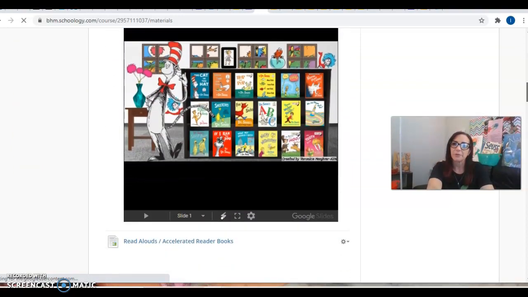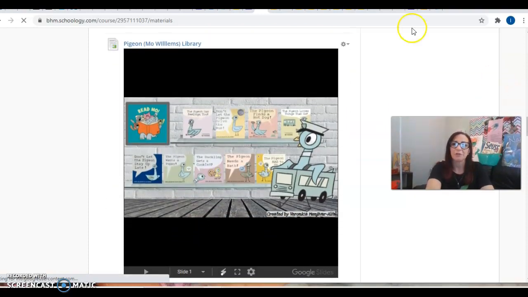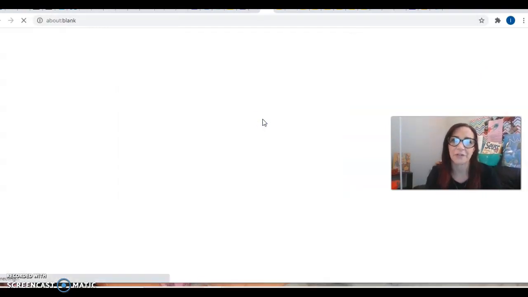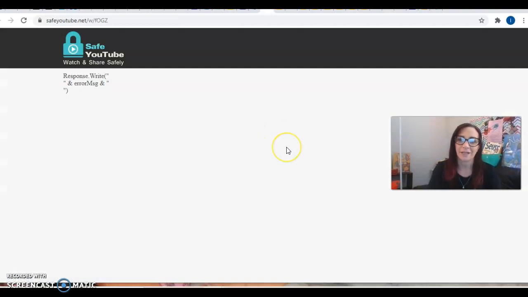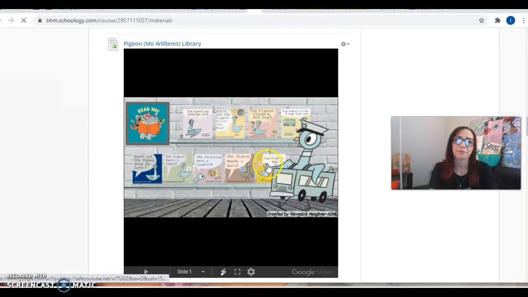These are all Dr. Seuss books and the Pigeon books. And what you would do, if you wanted to read The Pigeon Finds a Hot Dog, is click on that, and it would take you to Safe YouTube, which gets rid of all the ads. For some reason, it didn't want to go to that right now. But let's see. It's a little stuck. So anyway, most of those should work.